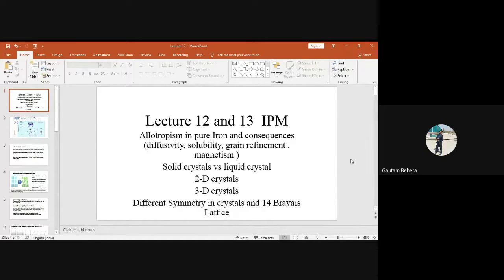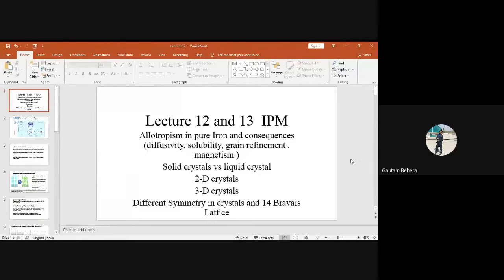Today is lecture number 12 and 13 of this Introduction to Physical Metallurgy class. And today's topics are like this: allotropism in pure iron and its consequences, like what happens to the diffusivity, what happens to the solubility, and what happens to the grain refinement if there is a change in crystal structure of the pure iron, and also magnetism.